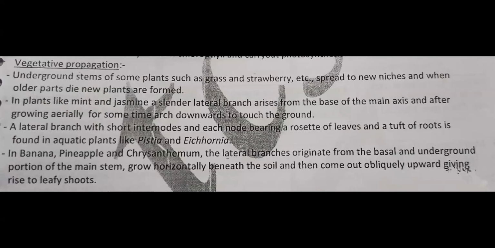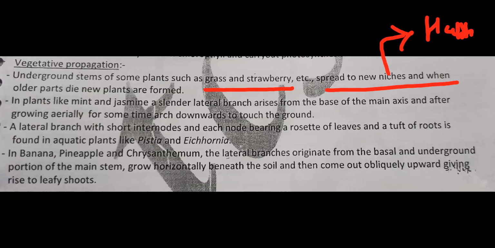Yes, that is correct. But the content given in your textbook, that you will have to remember over here: mint is given in which one? Stolon. Now see the content. Underground stem of some plants such as grass and strawberry spread to new niches. New niche meaning what? New habitat in which they can perform their function. So remember, new niche means the habitat.